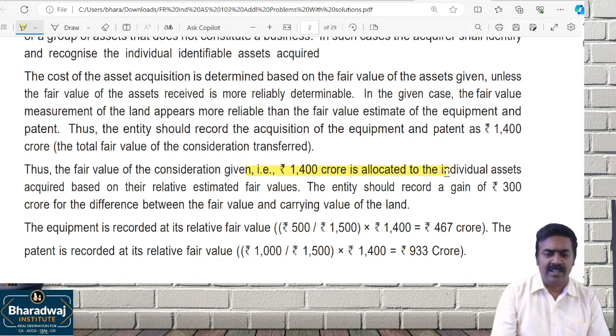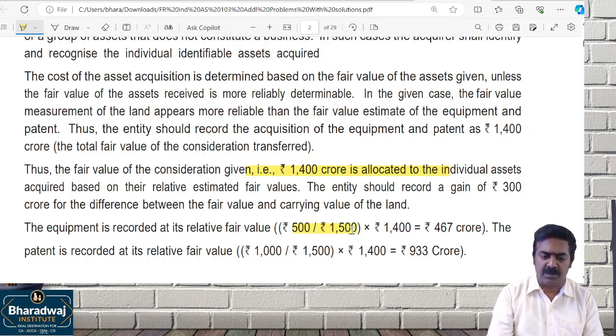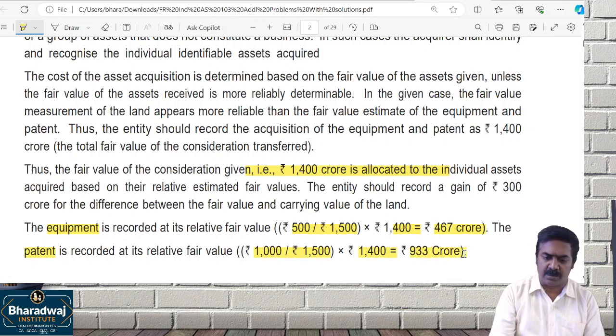1,400 crores. It will be allocated between two assets. 500 by 1,500 into 1,400, 467 crores for which one? Equipment. For patent, 1,000 out of 1,500 into 1,400, 933 crores.